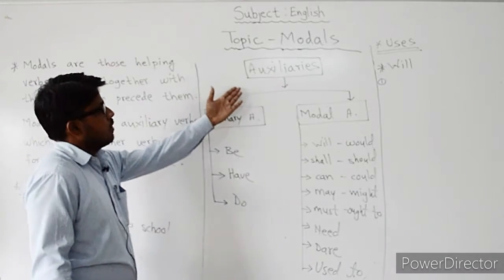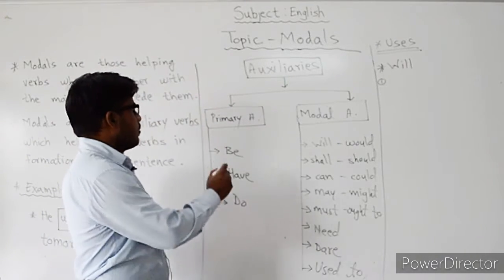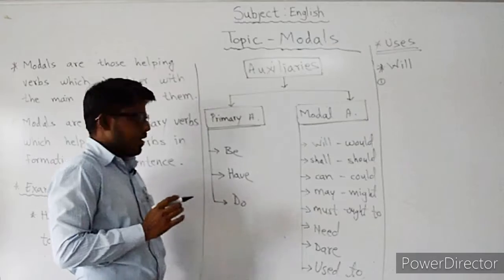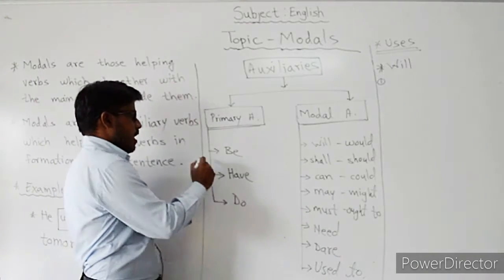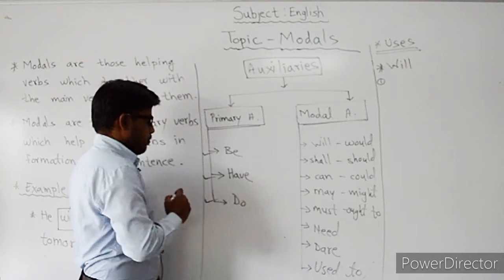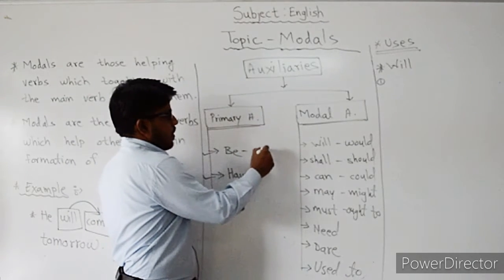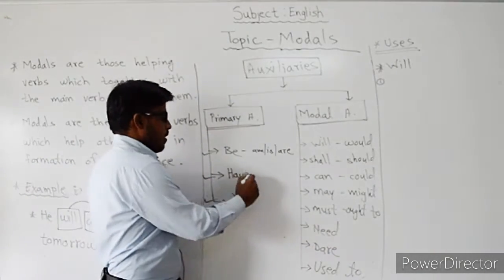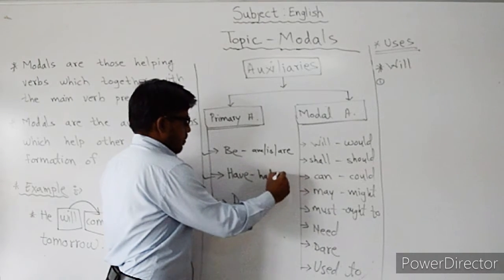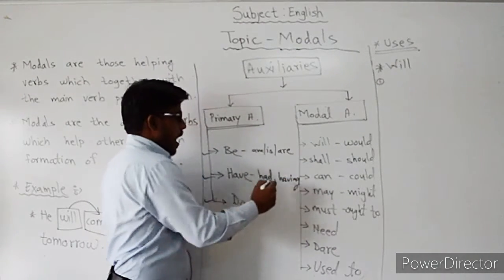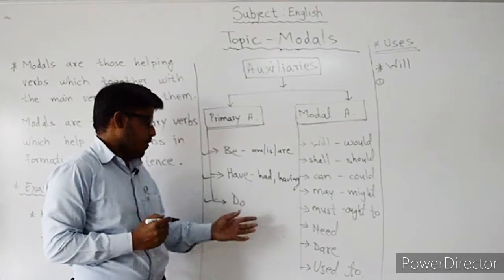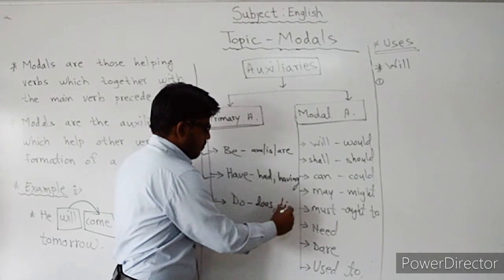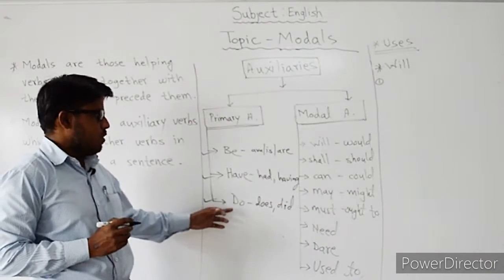So in front of you there is a diagram of auxiliaries. There are two kinds of auxiliaries, primary auxiliaries and modal auxiliaries. Primary auxiliaries are be, have and do. Under be: am, is, are, been, being. Then under have: had, having, has. These are the kinds of have. And then do, does, did, done. These are the examples of do.